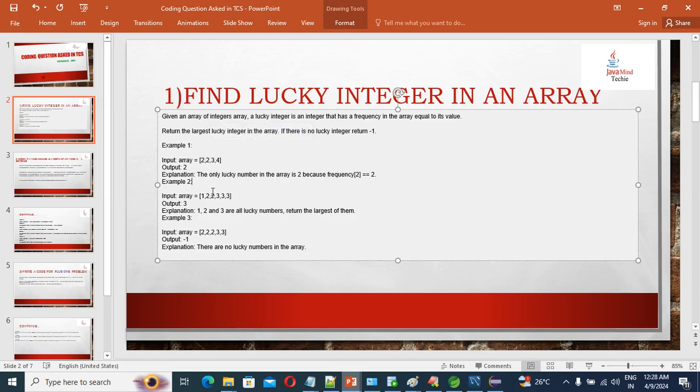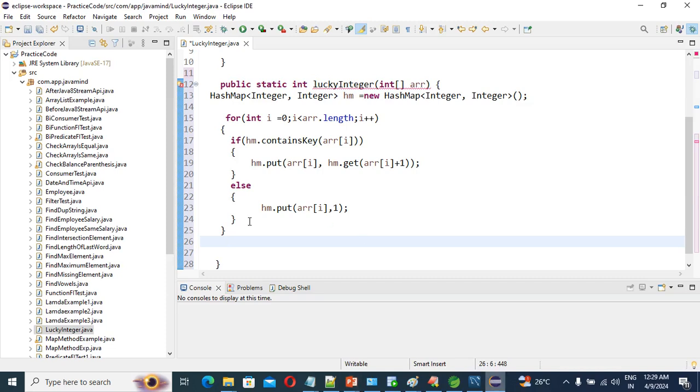But in this case, we need to find all the lucky numbers. 1 coming 1 time, frequency 1; 2 frequency 2; 3 frequency 3. So all elements in this array are lucky numbers. But if all are lucky numbers, then we should have the output as the largest lucky integer. So that's why we are going to take two variables, and check which is the maximum element.